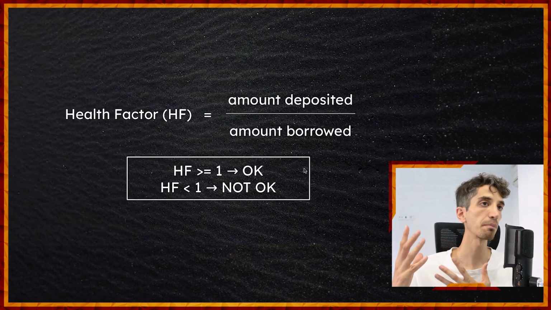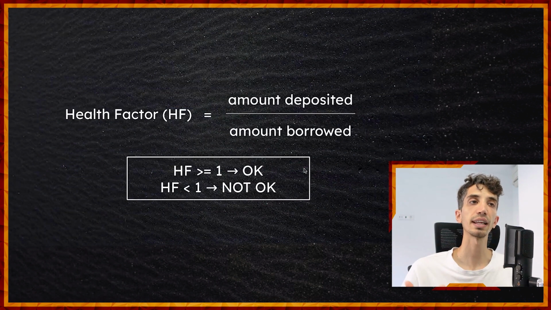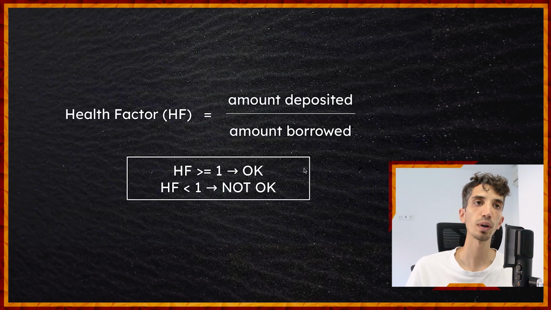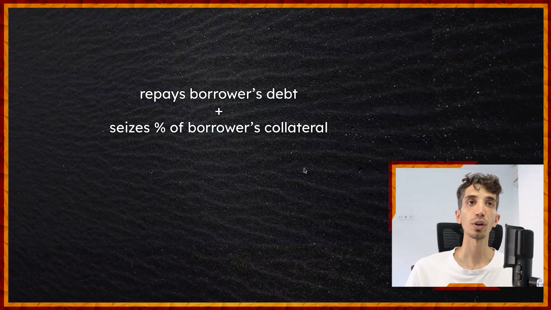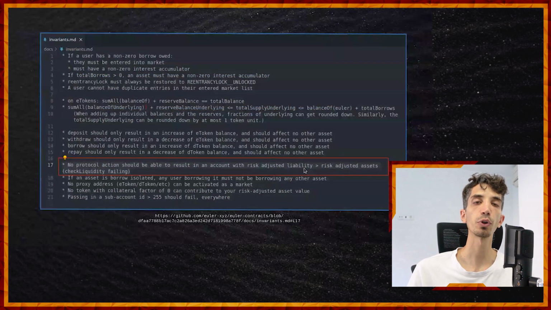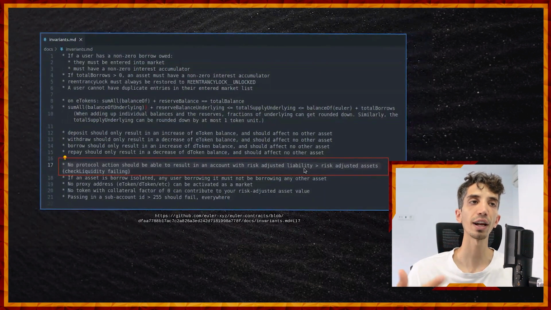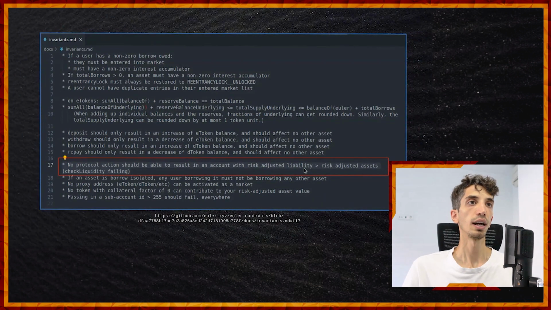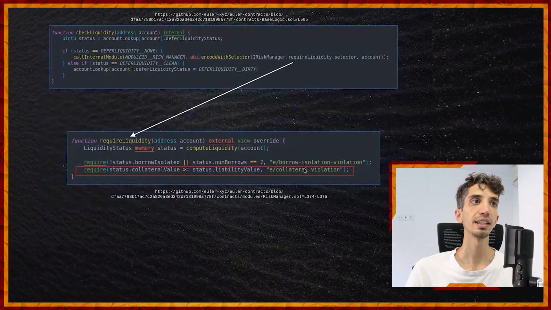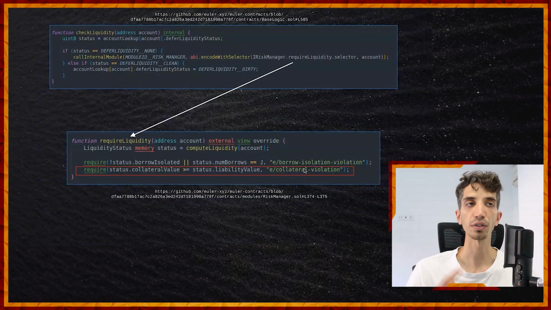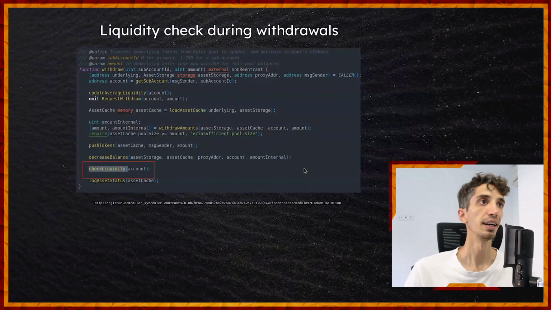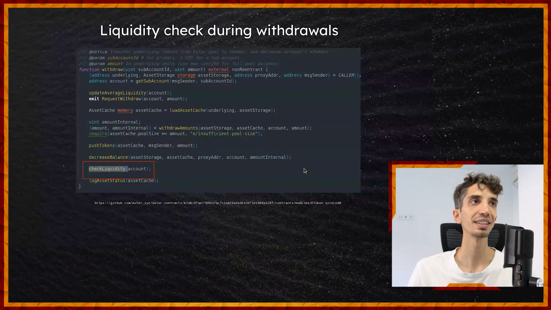Okay, there is some part of the code that is checking that the health factor is always greater than 1 when there is a protocol action happening. All of these functions are trying to protect this invariant. As I told you, this check liquidity, and of course the internal required liquidity that gets called, is probably everywhere. And yes, it is. It is in the withdrawals,